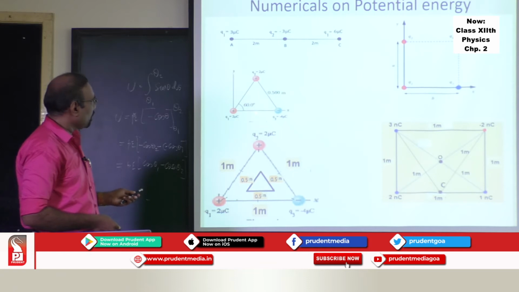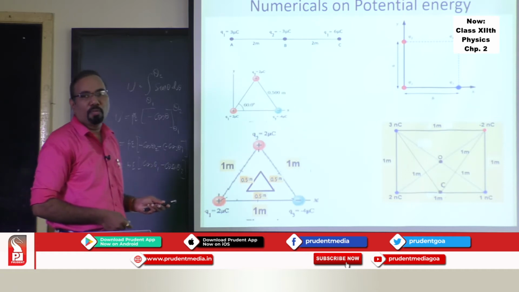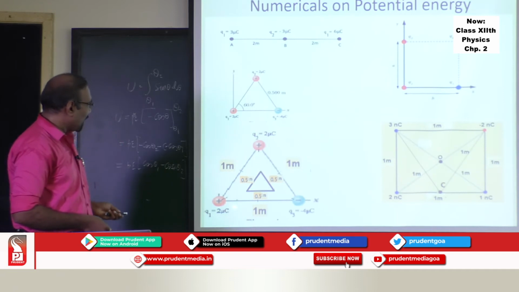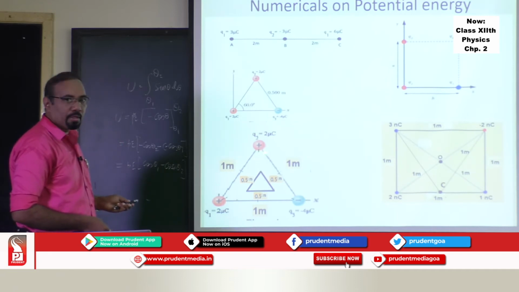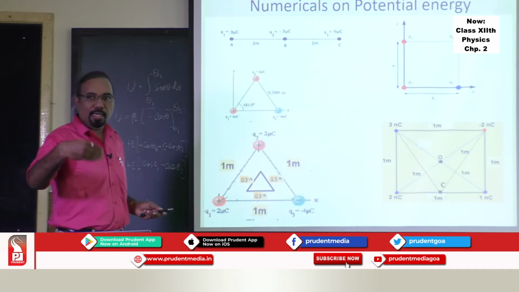So naturally this will also be 0.5 meter. This will also be 0.5 meter. And you can easily find out the potential energy of this system. If you have the same 3 charges at the 3 corners of the triangle, you can find out the potential energy of the system. Now the question is asked in a different way.